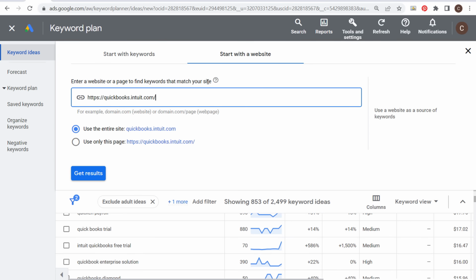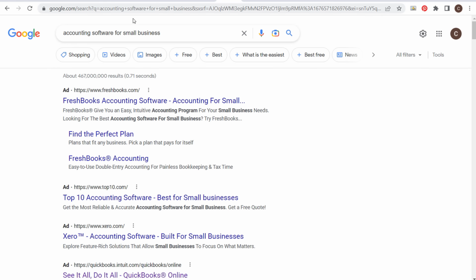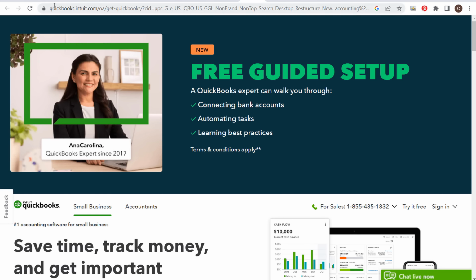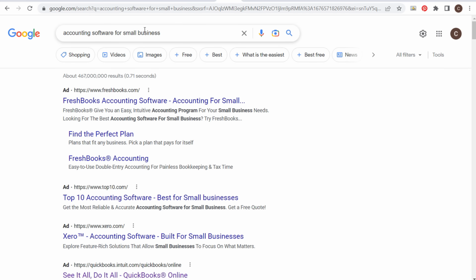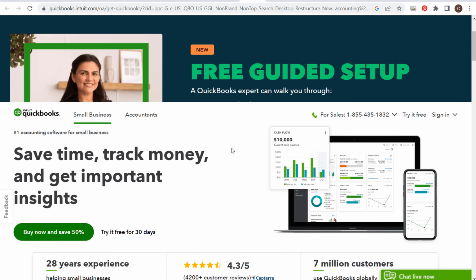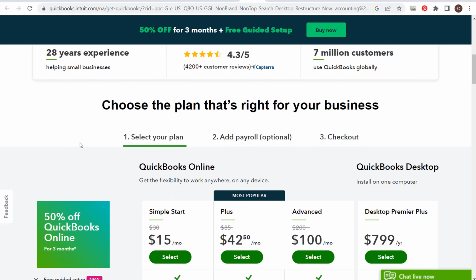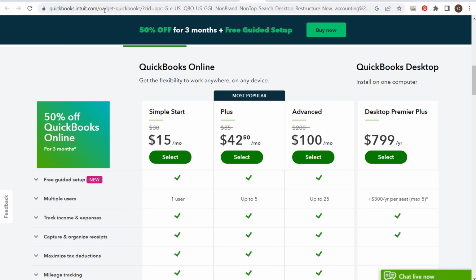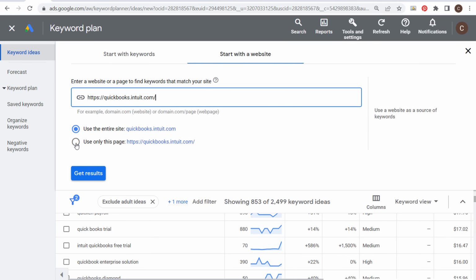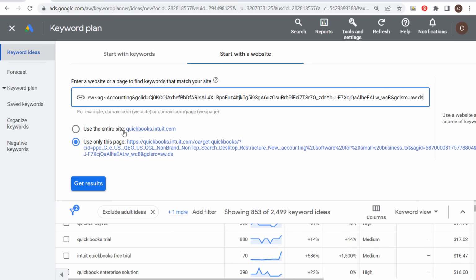You can also use a specific page. One of the things I did is I went to accounting software for small business. You can search your own keywords and look at some of these different landing pages from your competitors. I opened up the QuickBooks landing page here. This is their landing page for accounting software for small business. Obviously, it's all geared towards their accounting software and some of the different plans they have. Let's take this page, copy this URL, start with a website, use only this page, and enter that landing page here.